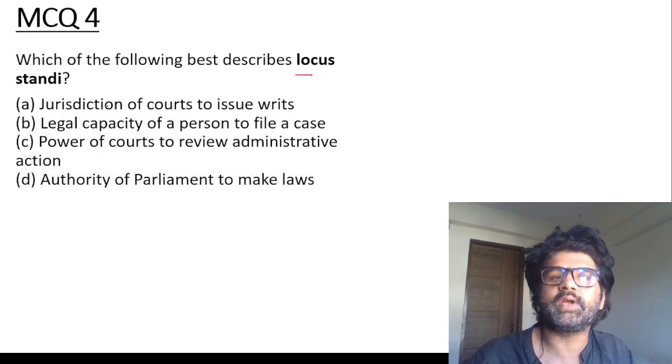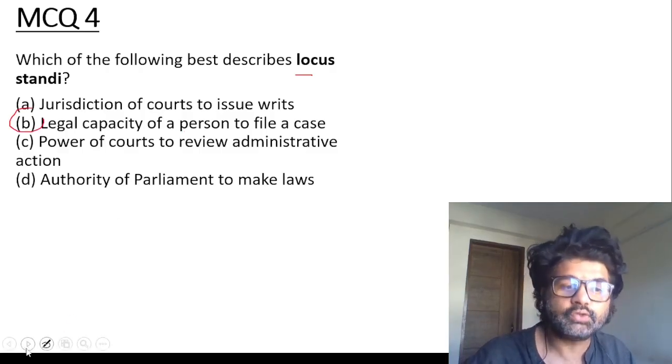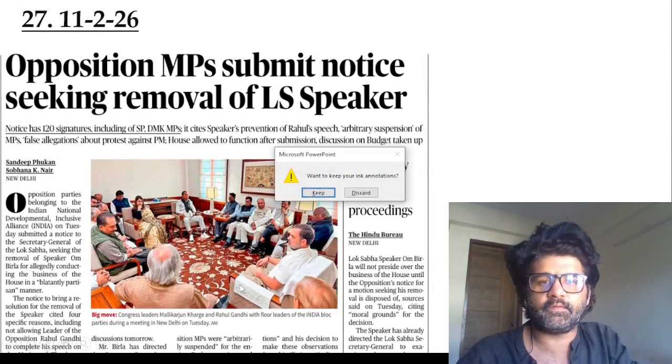MCQ4. Which of the following best describes locus standi? Legal capacity of a person to file a case. That is locus standi. So these are again technical terms, good terms which you should know about.